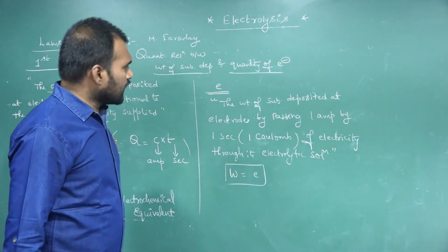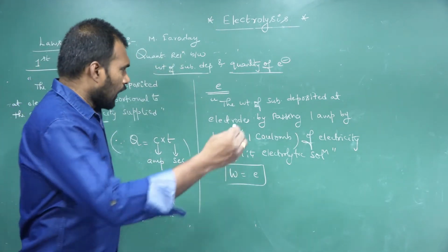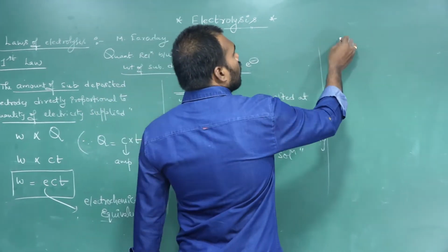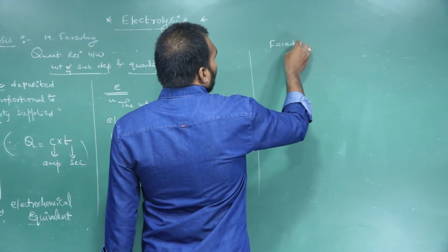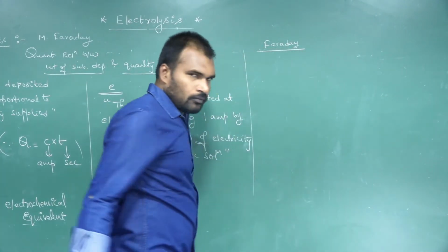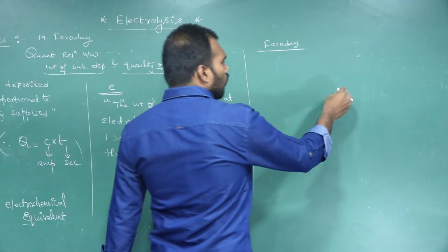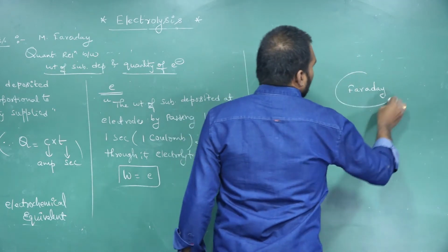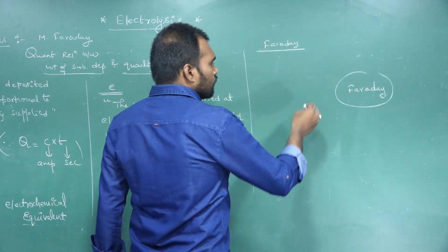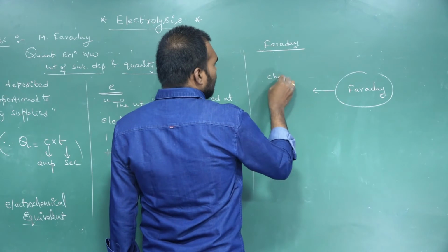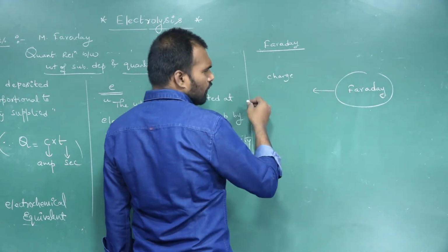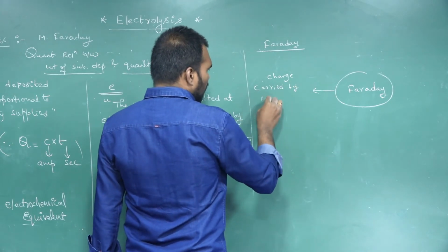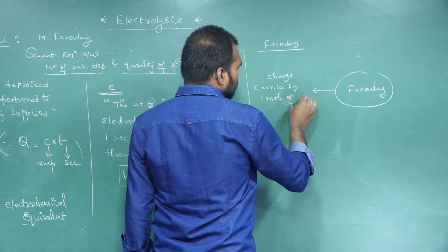Okay. So next term we need to know about is Faraday. What is a Faraday? As like the mole concept, here also we can define the Faraday in so many ways. It is the charge carried by 1 mole of electrons.